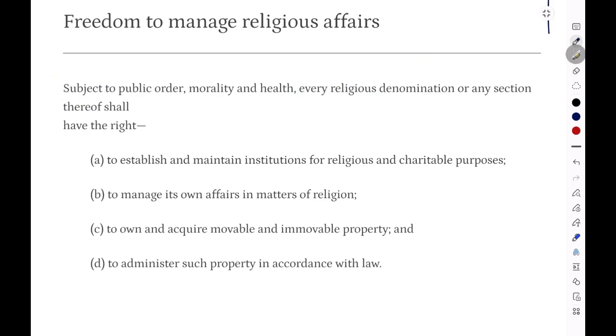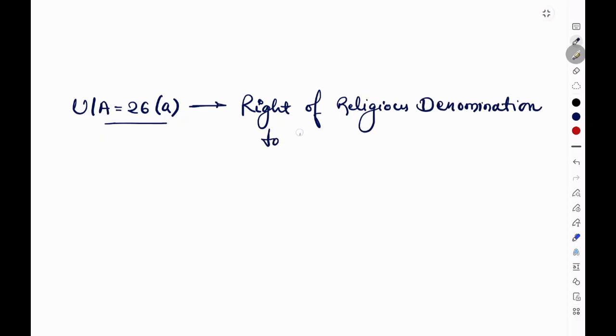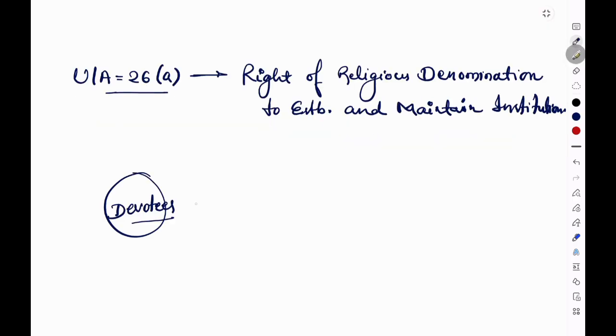Now we will go through each clause one by one. First, let us start with clause 1, that is clause A. It says: the right of religious denominations to establish and maintain institutions. Article 26 clause A talks about the rights of a religious denomination to establish and maintain institutions. Imagine a group of devotees decided to build a temple.